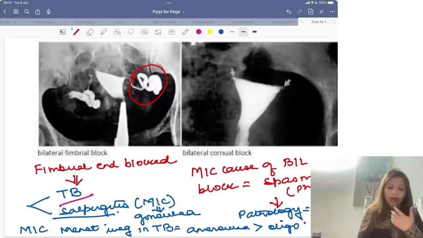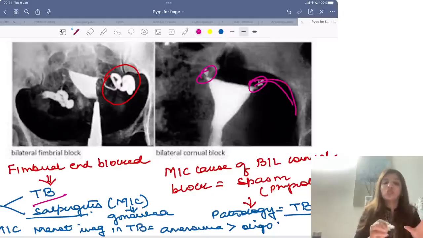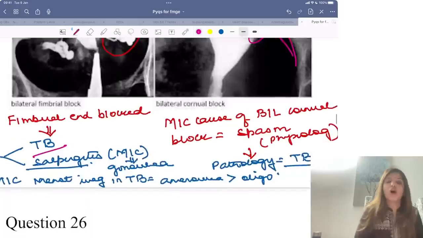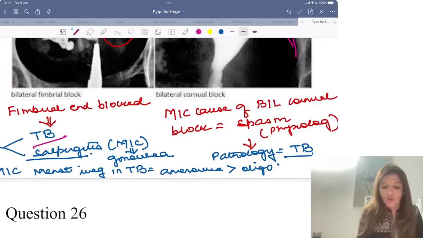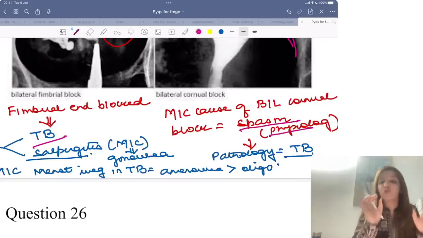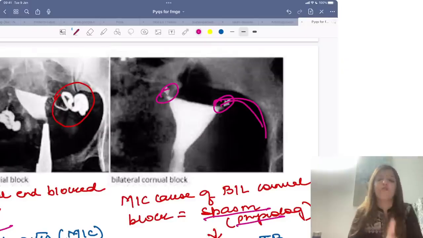Now whenever you are getting proximal block, ये देख रहे हो, this is proximal block, dye यहां से आगे जा ही नहीं रही है. So this is what is called as cornual block and proximal block. Most common cause of a cornual block and proximal block is physiological spasm. Tube में spasm हो जाता है. That is the most common cause. Very, very important question. So if they show you this HSG day after tomorrow and they ask you what is the most common cause, please do not say TB. Most common cause is physiological block.